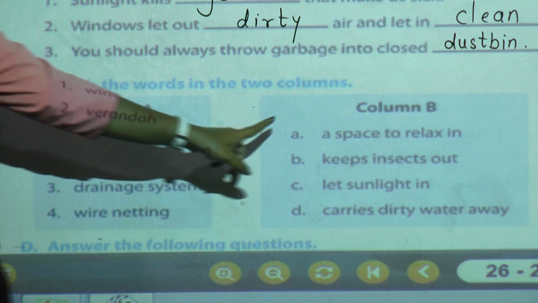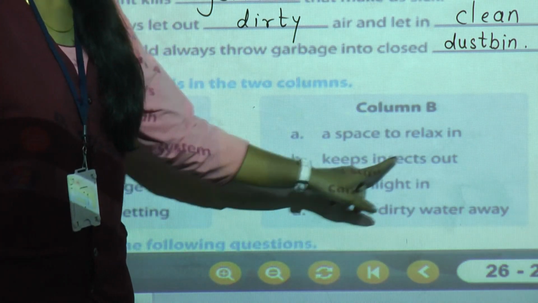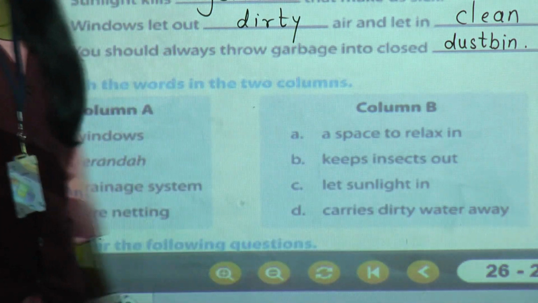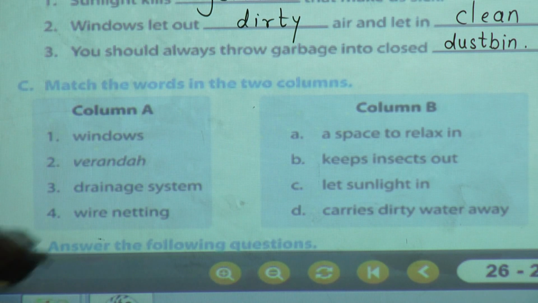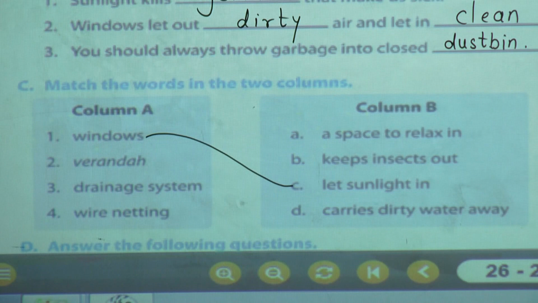Windows. Now we will see the options. A space to relax in? No. Keep insects out? No. Let sunlight in. So what do windows do? Windows allow us to let the sunlight in. So match to C.